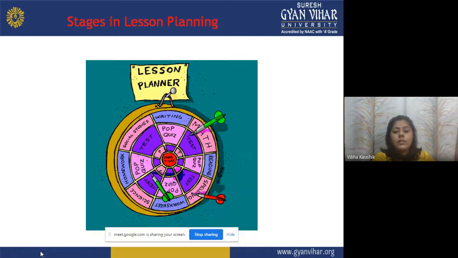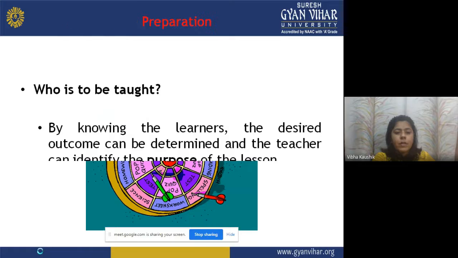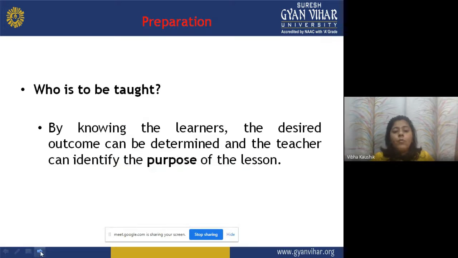Now, stages in lesson plan. Preparation. Who is to be taught? It means by knowing the learner, the desired outcome can be determined and the teacher can identify the purpose of the lesson. By knowing the learner, to whom I am going to teach, the desired outcomes, what are the desired outcomes I want from my learner, can be determined and the teacher can identify the purpose of the lesson.